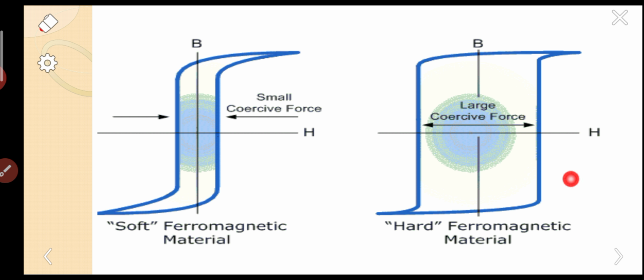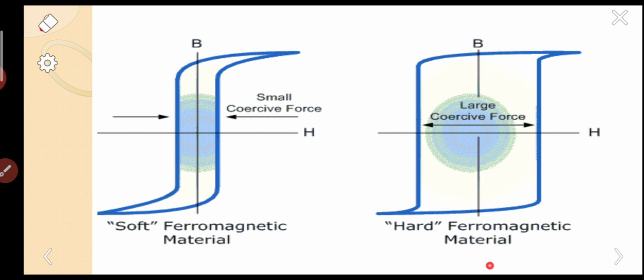Whereas if you look at this material, what is this? Hard ferromagnetic material. The coercive force, the length of the arrow, is very high. That means we have to give a very high amount of magnetic field, and then only will it lose its magnetization.